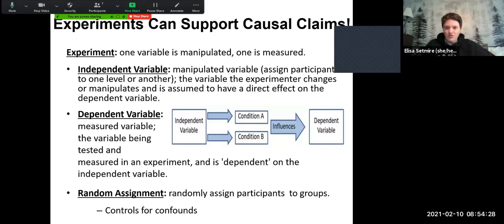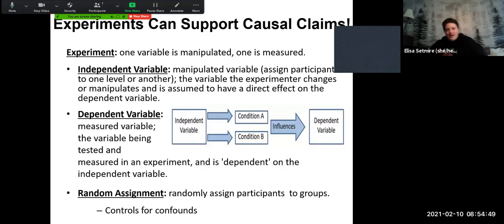Another way to help control for possible confounds is we randomly assign participants to the groups. So we would randomly assign people to the different levels of the independent variable. Maybe I have them pick a number out of a hat to determine who gets to be in the full sleep versus no sleep versus partial sleep group. And this helps to control for confounds.